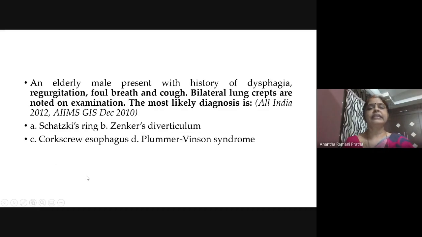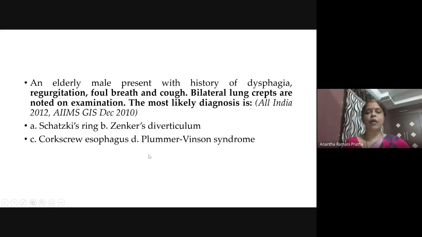Right? Next is, an elderly male presents with history of dysphagia, regurgitation, foul breath, and cough. Bilateral lung crepitations are seen. Most likely diagnosis is: Schatzki's ring, Zenker's diverticulum, corkscrew esophagus, Plummer-Vinson syndrome.